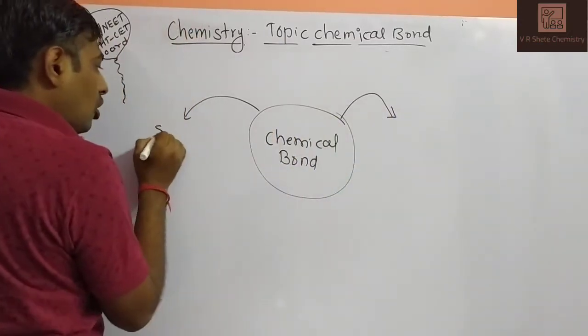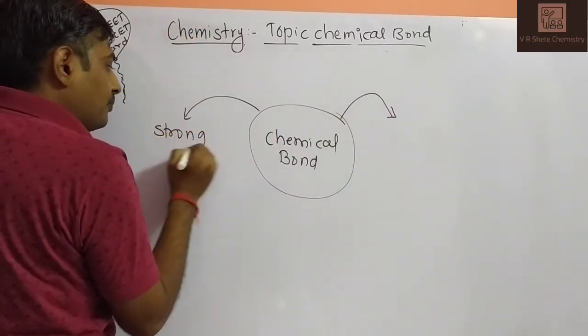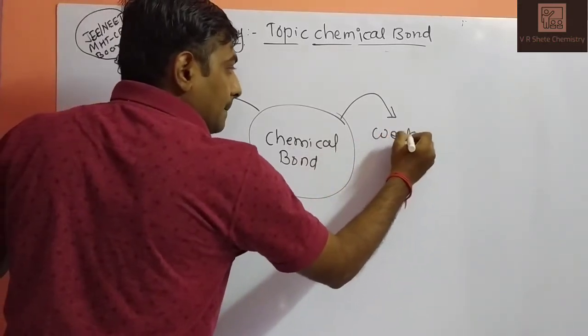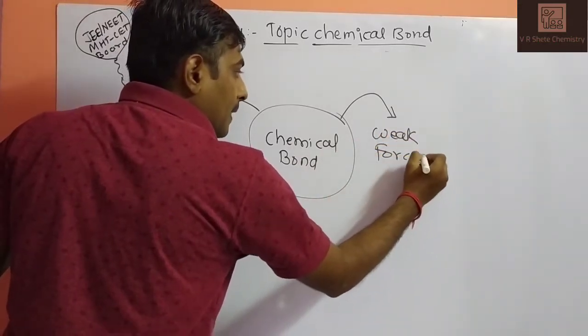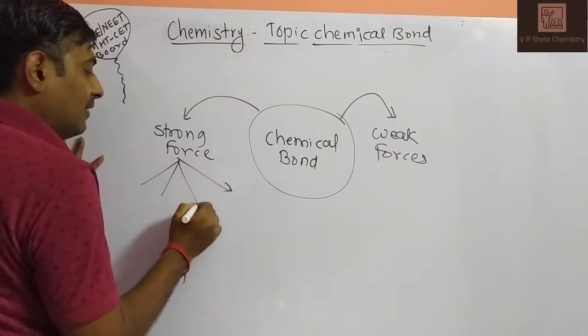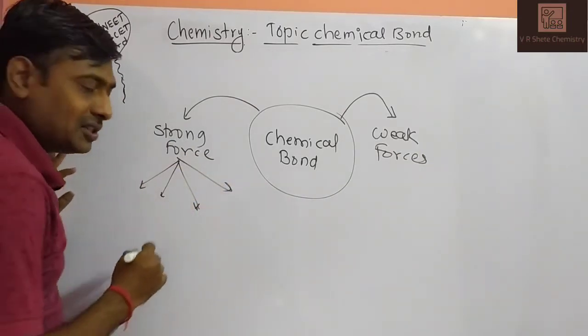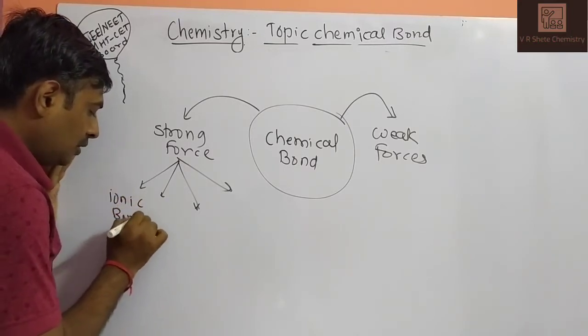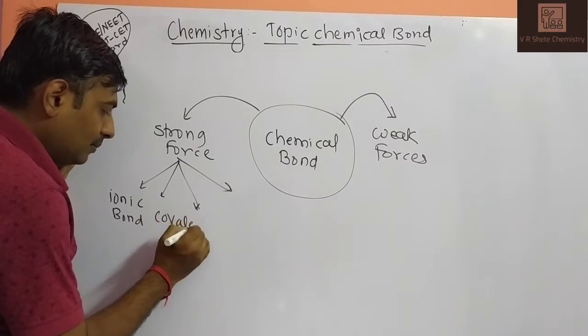One is the strong forces and another is weak forces. In strong forces, the chemical bonds are further divided into four types. Strong forces contain ionic bond. Second one is covalent bond.